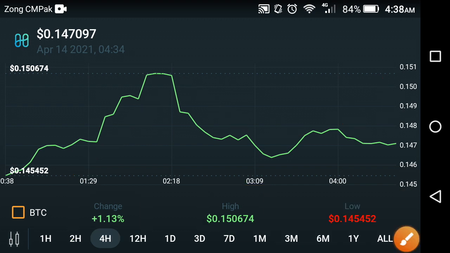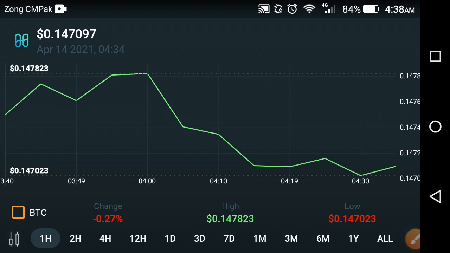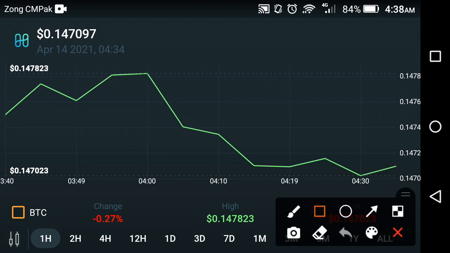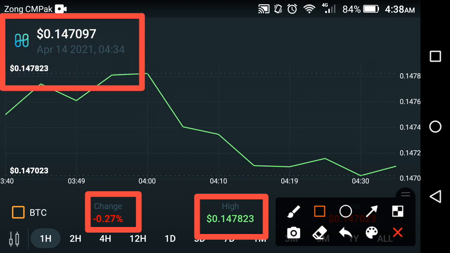Now let's see the current status of Harmony coin in the crypto market. What's the current condition of Harmony coin? As you can see here, the change is negative 0.27%, and the high price is $0.147823 USD in the last 1 hour, friends. Now the current price of Harmony coin is $0.147097 USD.